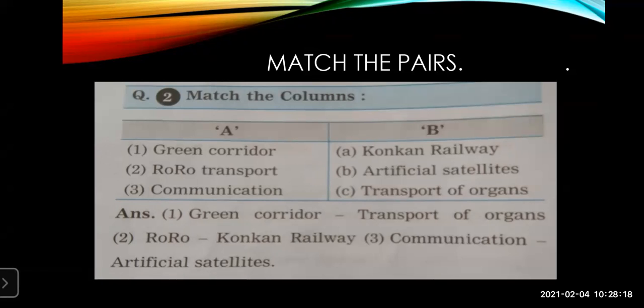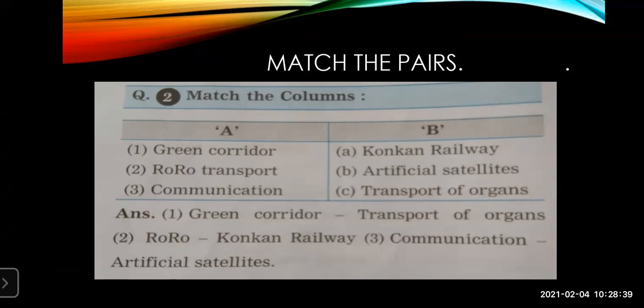You will not write, for example, green corridor is a transport of organ, or 1C. If you write this way, it is wrong. There you are not going to get the marks. You will write how it is given in the slide. For example, the answer of one: green corridor is the transport of organ.